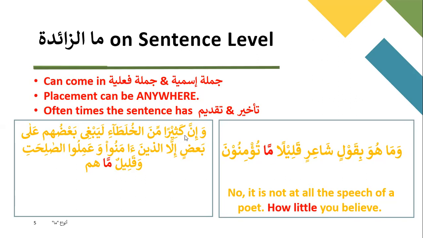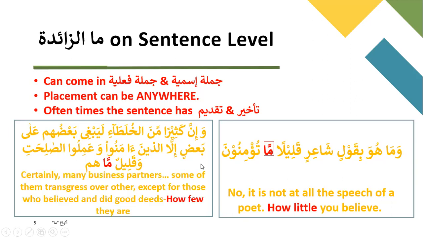Now, if you look at this other example, which is inna kathiran minal khulata'i la yabghi ba'duhum ala ba'din illal lazina amanu wa amilus swalihati wa qalilum ma hum. Over here also, first let's look at the translation. You will see the structure is kind of different.